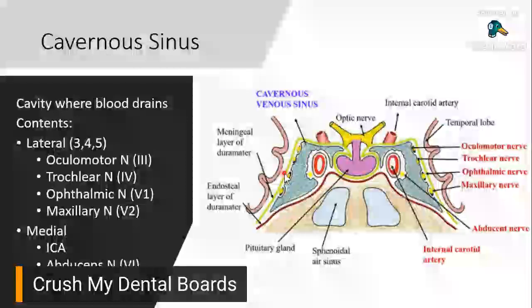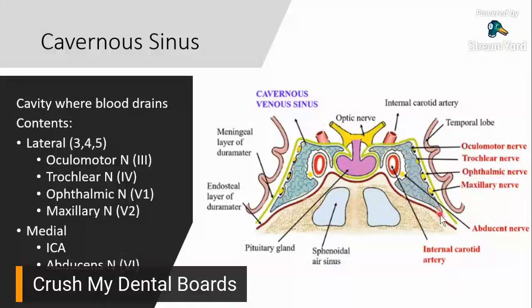And if you can recall, within your cavernous sinus there are several very important structures. So what are the different structures that can be found in your cavernous sinus? You have your CN3, 4, V1, V2. They're all located here on the sides, on the lateral portion. You have your CN3, oculomotor, CN4, trochlear, CN5, V1, which is your ophthalmic nerve, and then V2, your maxillary nerve.